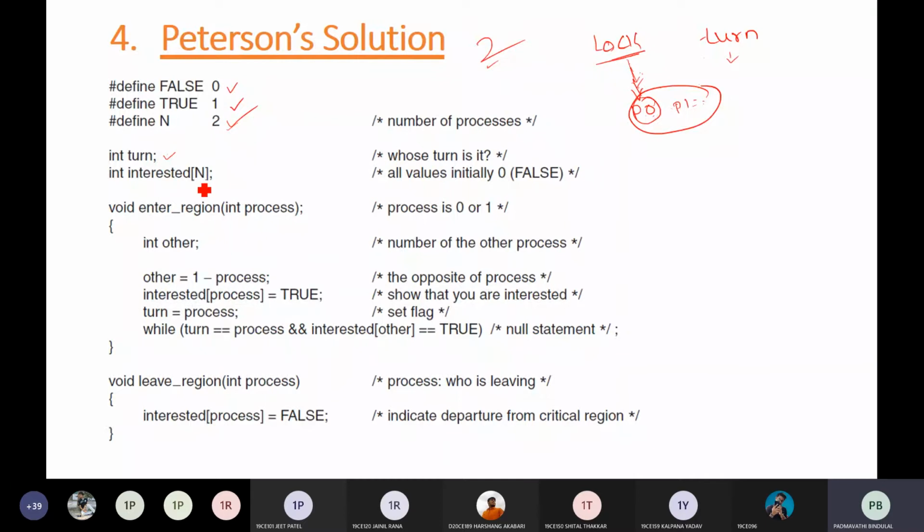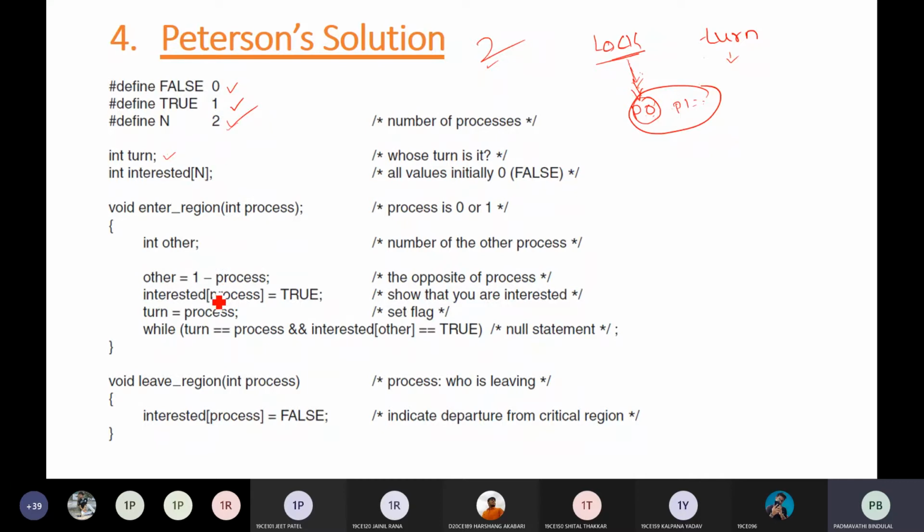Next, interested is an array of processes. We have two processes, so interested of 0 and interested of 1. If a process wants to enter its critical section, it will set its value to true. Interested of that particular process is equal to true.